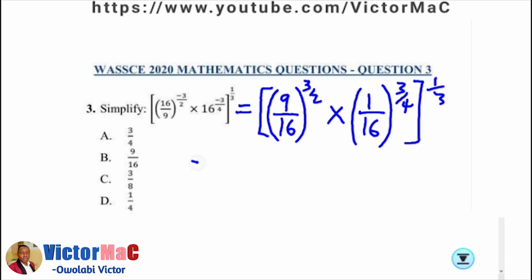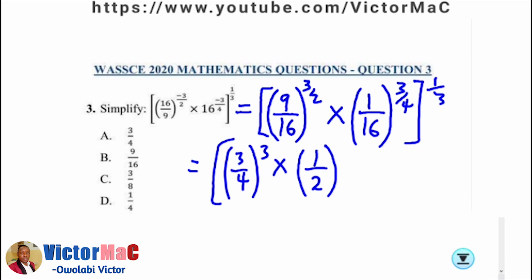Now, considering the square root of 9 over 16 is 3 over 4, alright? The fourth root of 16 is 1 over 2. Now, looking at the fraction in between, 3 over 4 is having power 3, also 1 over 2 is having power 3.